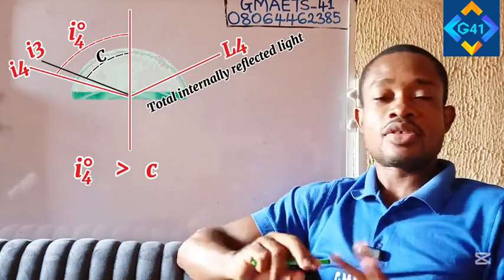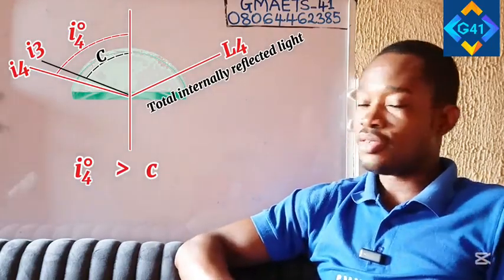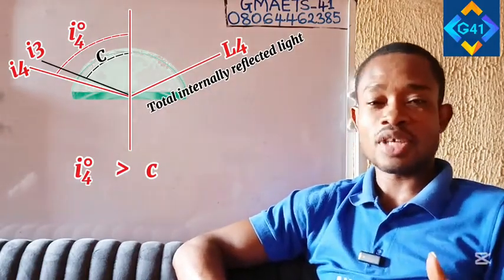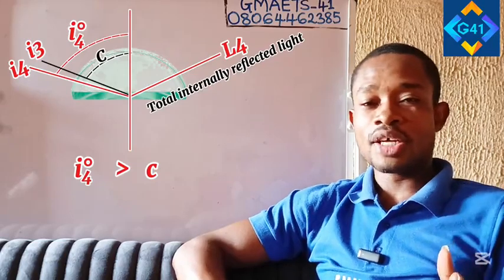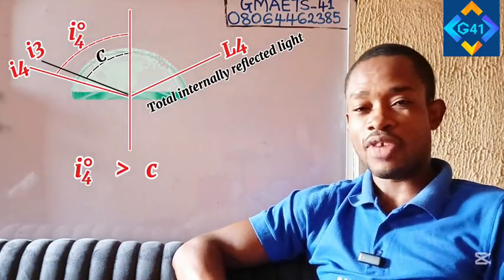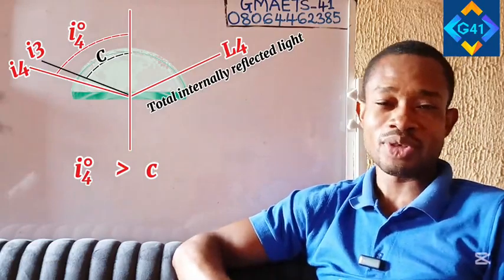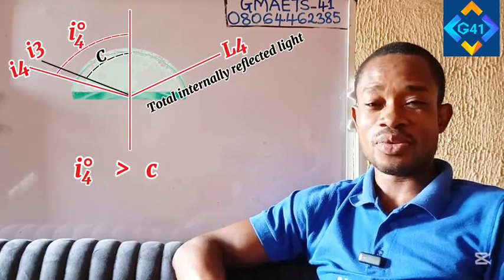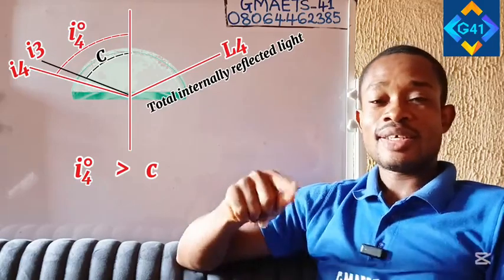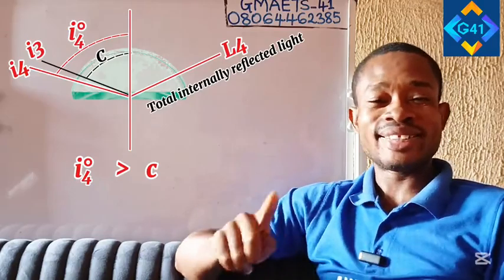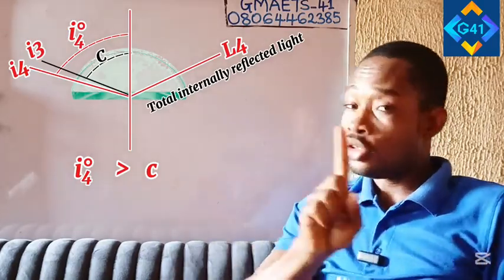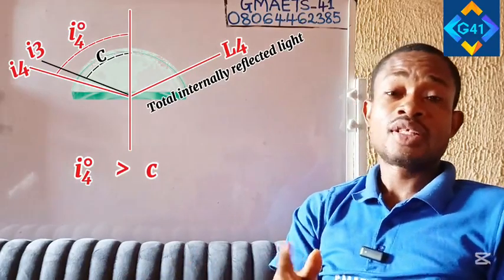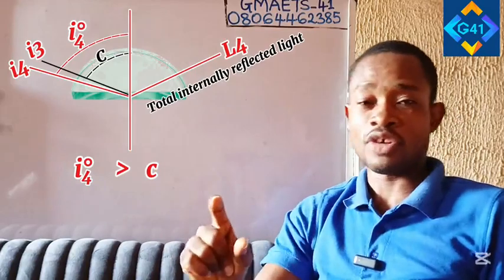So these two key concepts in the study of refraction of light are important for a student to take note of: the concept of critical angle and total internal reflection. And I hope I've been able to make these concepts very, very clear for you. Please take note. That is referred to as total internal reflection, not refraction, even though this phenomenon takes place under refraction of light.